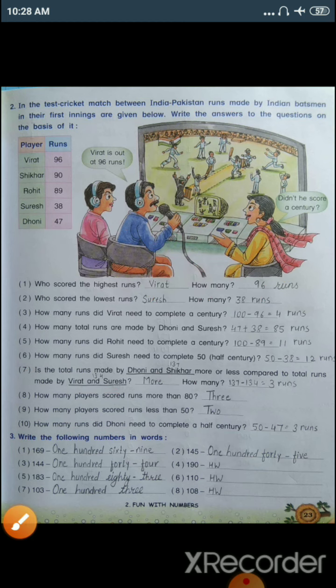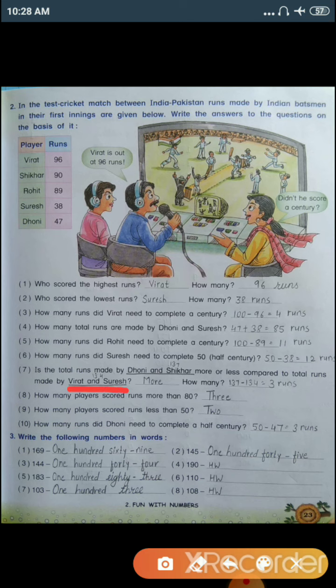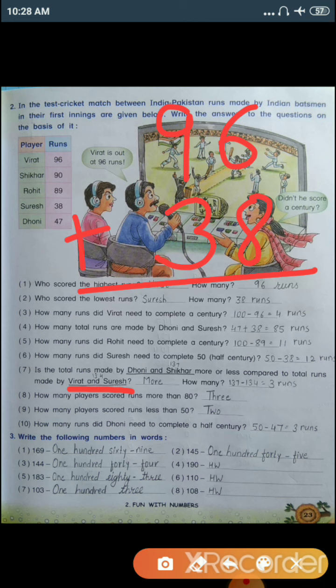Okay. Now, we need to find out Virat and Suresh total run. So, Virat has made 96 runs and Suresh has made 38 runs. So, let's find how many total runs they both made. 8 plus 6, 14, 10 plus 3, 13. So, 134 runs Virat and Suresh made.